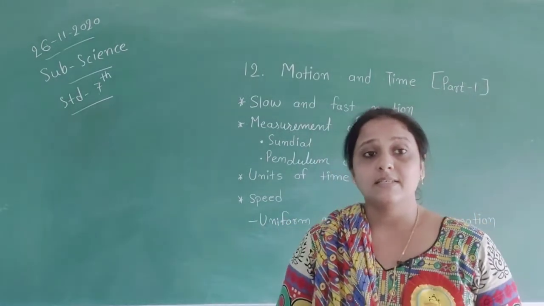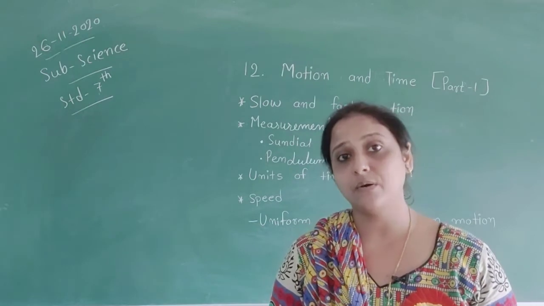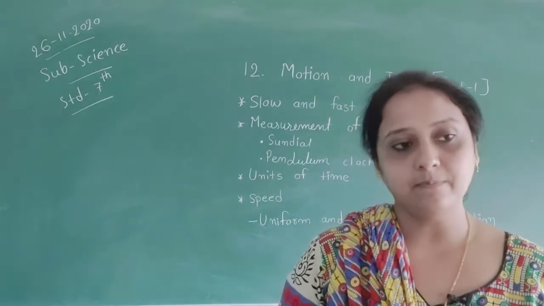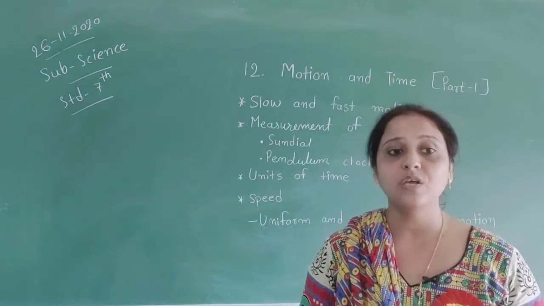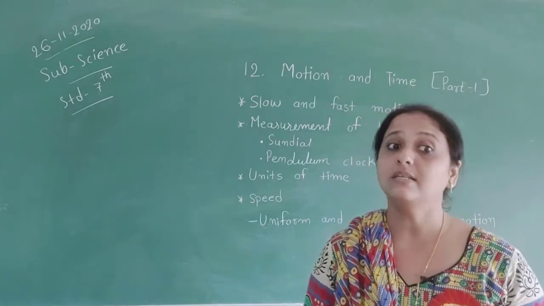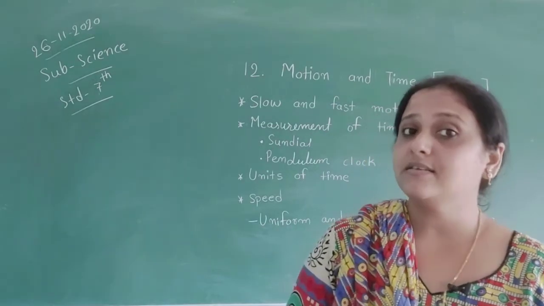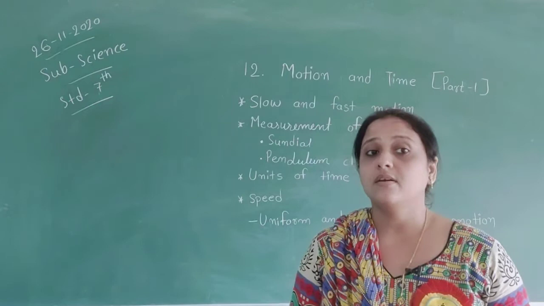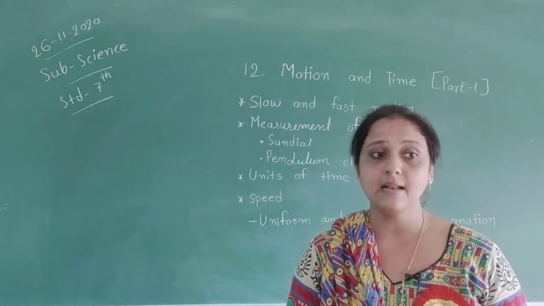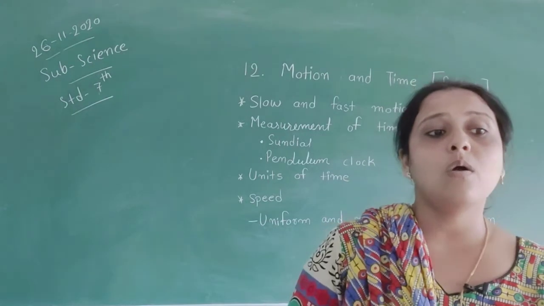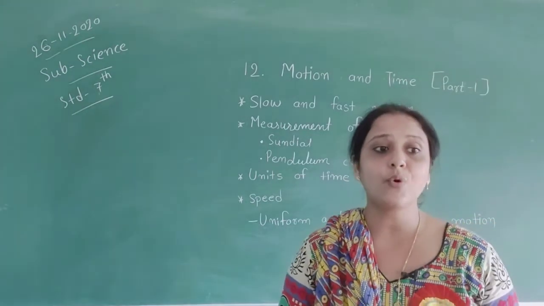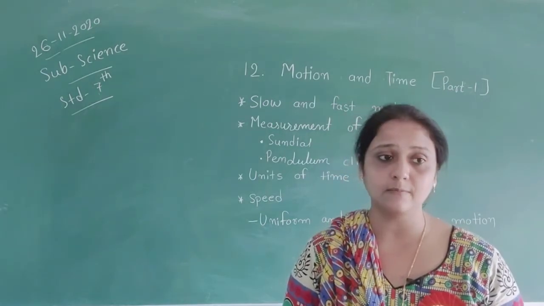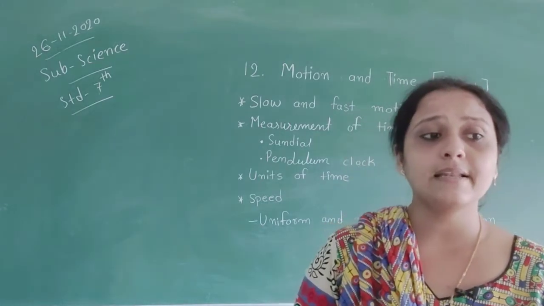Now let's discuss the devices that were used to measure time. First is the sundial. People in older times measured intervals of time shorter than a day with a device called a sundial. In your textbook on page number 191, the sundial in figure 12.2 is available. You can see the sundial there. The device worked on the principle that the position of the sun in the sky changes, so the position and length of the shadow cast